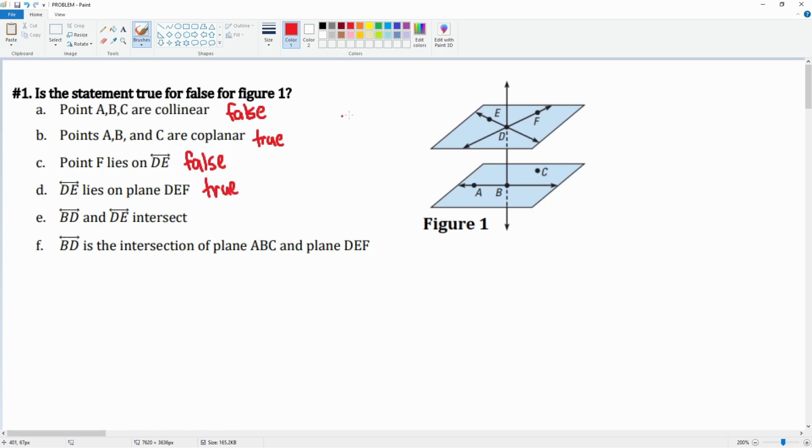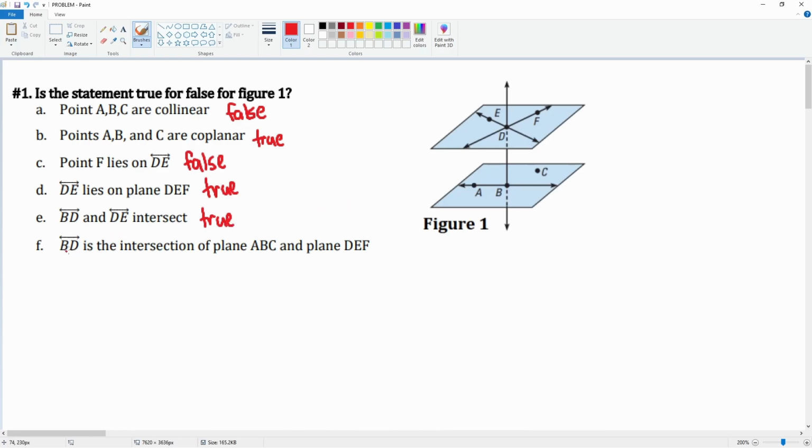Next, let's look at line BD. Line BD is this vertical line, passes through the points B and D, and DE is right here. It is on this flat surface, and they do intersect at that point D. So here we would say that this is also true.